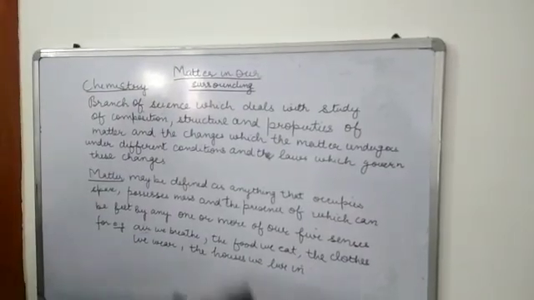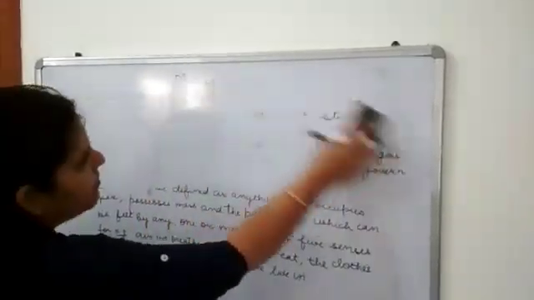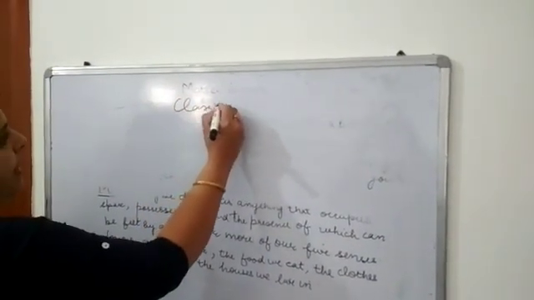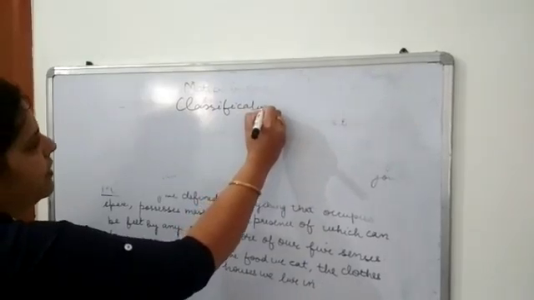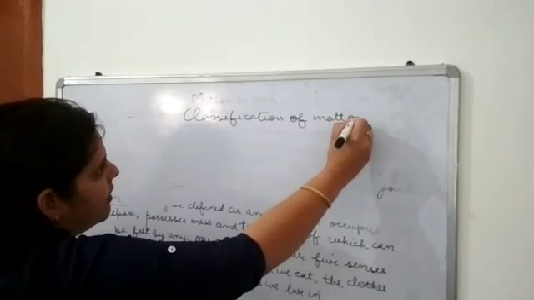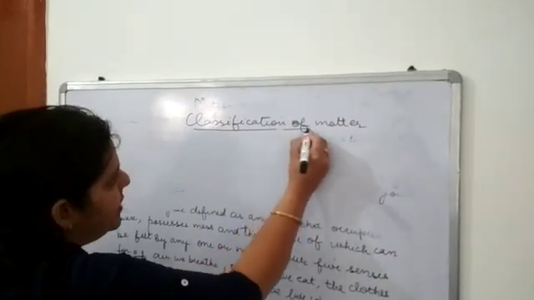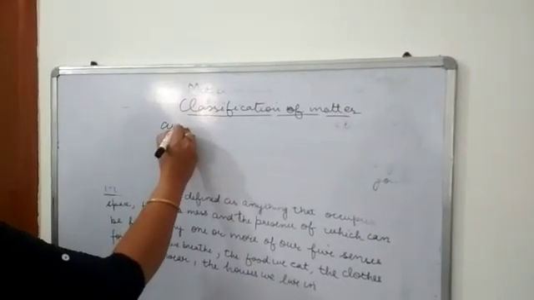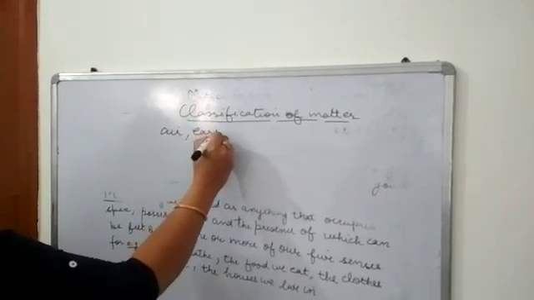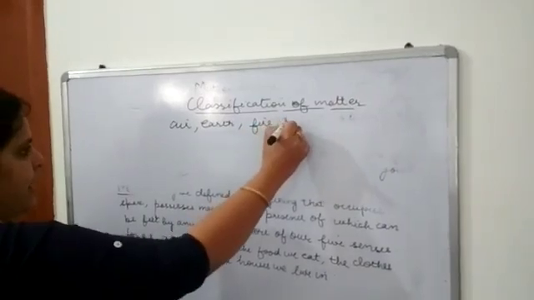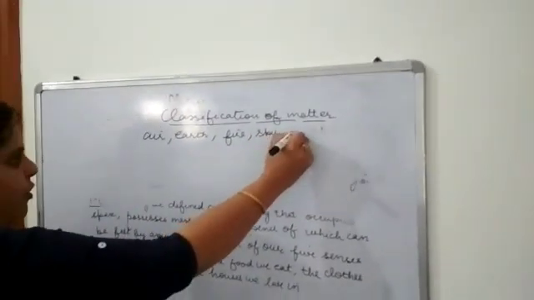Now, classification of matter. In the classification of matter, earlier philosophers, based on thinking, said that matter is made up of Panch Tattvas, that is air, earth, fire, sky and water.